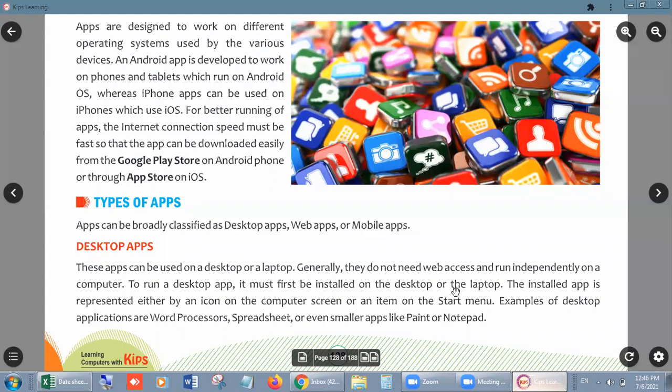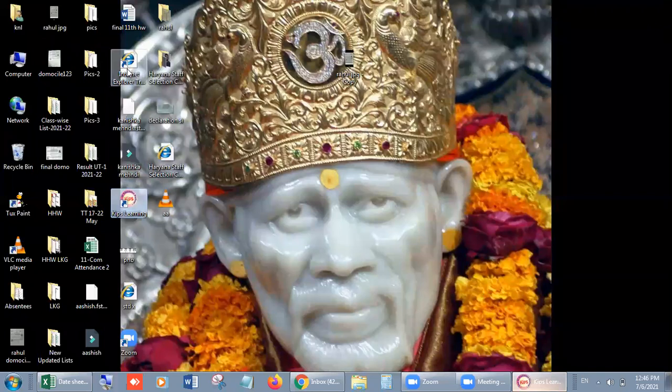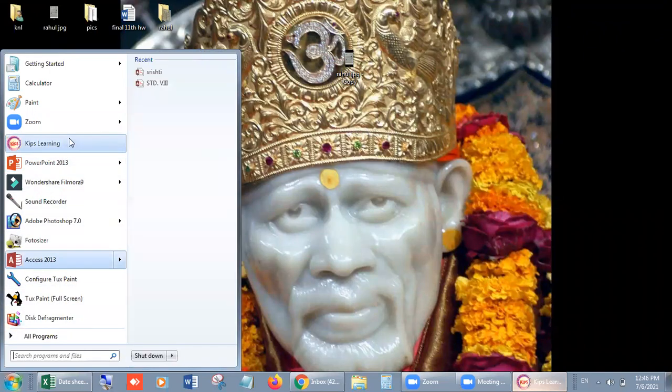What does it mean, beta? Suppose you have a simple computer at your home, then you have to use desktop apps, right? To run a desktop app, it must first be installed on the desktop or on the laptop. The installed app is represented either by an icon on the desktop screen or an item on the start menu. As I'm showing you by an example, this is our desktop, and you can see so many icons on it, or on the start button, there are so many programs you can see, and their icons are on the list.